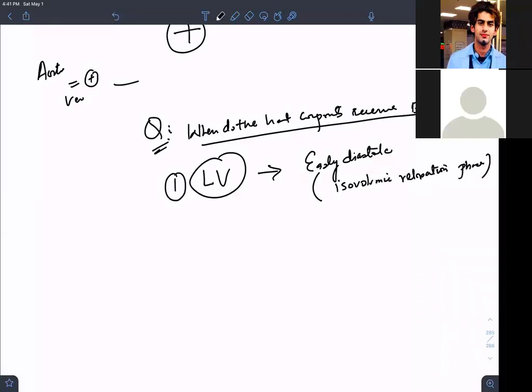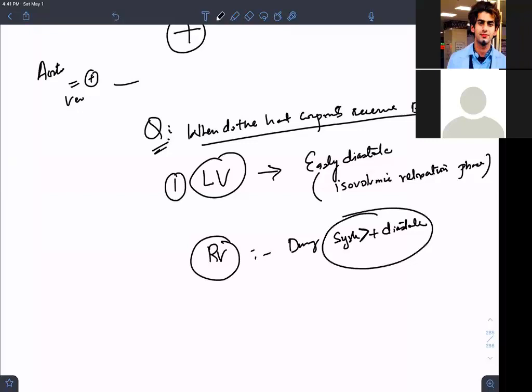When does the right ventricle receive the blood? During systole plus diastole. But if they ask you when more, more during systole rather than diastole. The left ventricle is receiving blood during diastole, in the isovolumic relaxation phase.